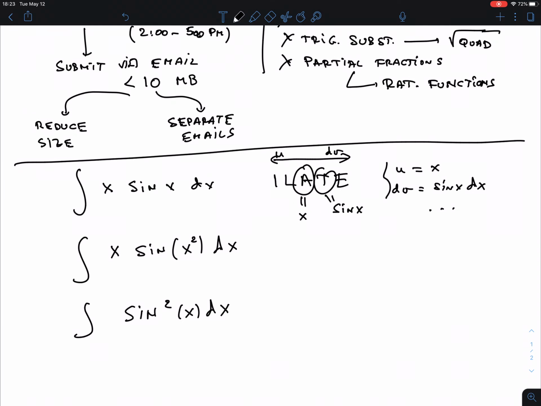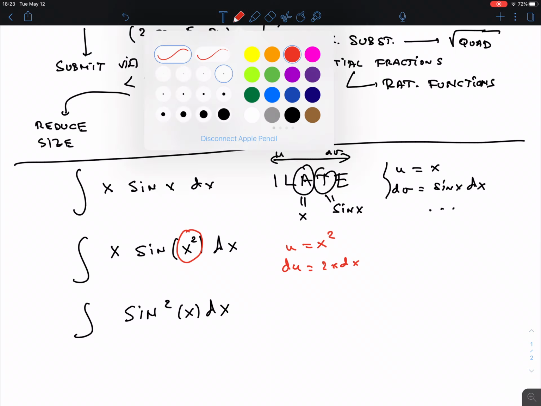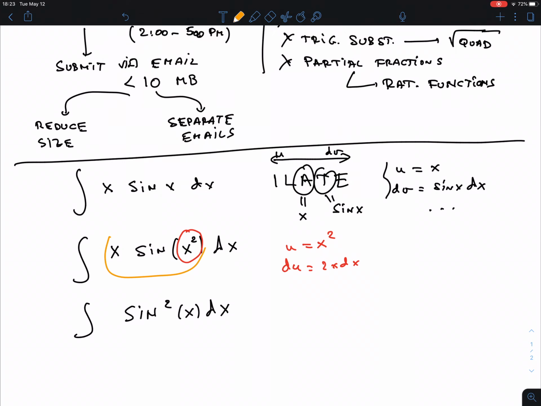So we look for an inside function. Now, there could be several choices. Luckily, here it's a kind of obvious choice. It has to be this choice, right? So if u is x squared, then du is 2x dx. Now, that's something that we almost have. We have x dx here. These two together is almost this. So we're going to divide both sides by 2, and then it's equal to it.